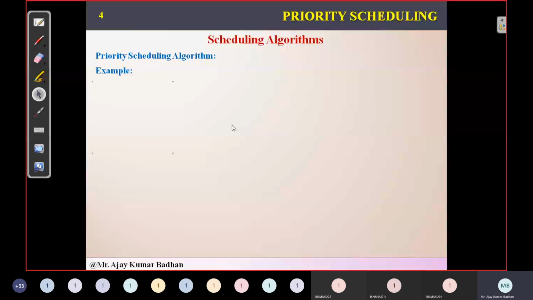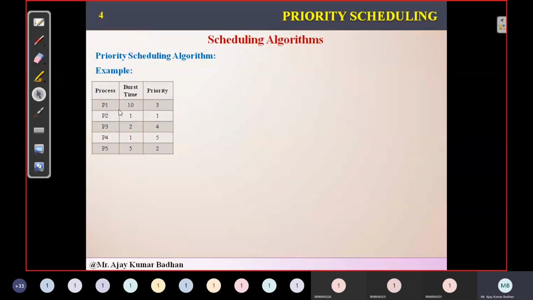Let's take a small example related to this. Here I have given you a set of processes P1 to P5, and every process has a burst time. Apart from that, we are assuming the arrival time for all these processes is 0 milliseconds. So all have come at that time, and every process has a certain priority. Based on these priorities, we will sort them. Which one has the highest priority here? Priority 1 is the highest, because in our subject we are assuming the lowest number represents the highest priority. The lowest number we have here is 1, so this is the highest priority.